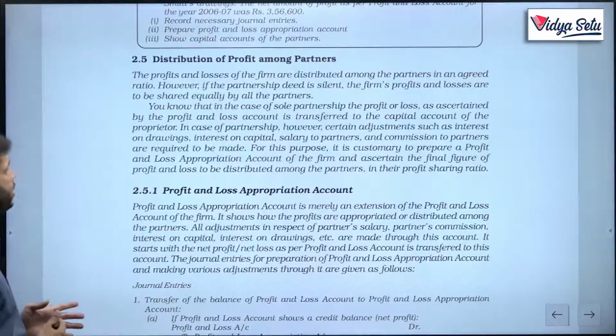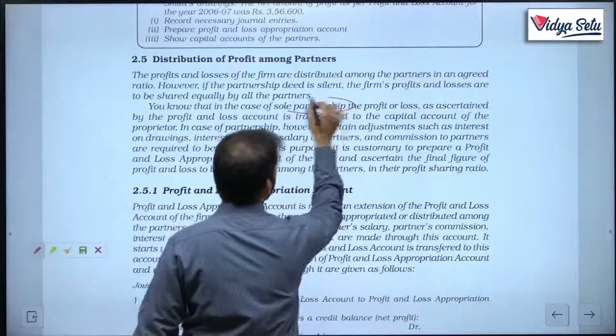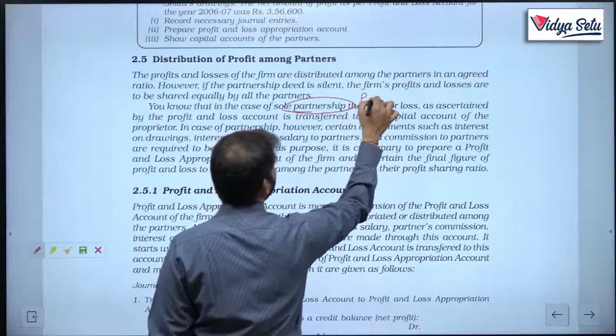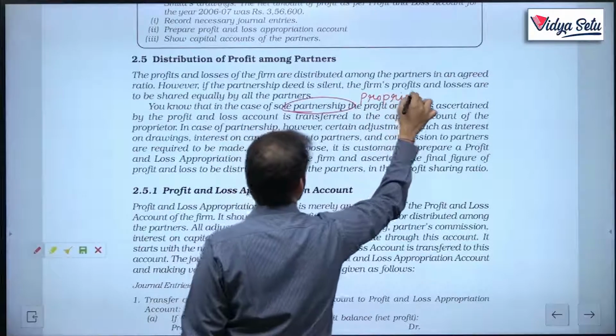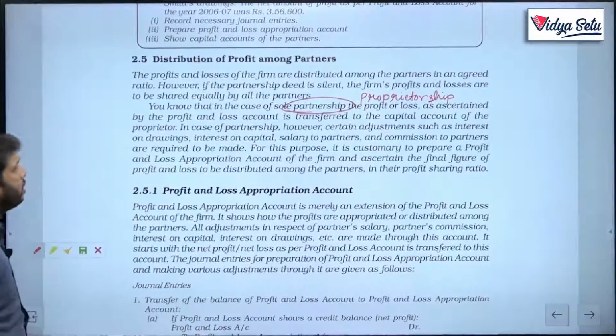We already know that in case of sole proprietorship, the profits and losses ascertained by the P&L account are transferred to the capital account of the proprietor. In case of partnership, however, certain adjustments such as interest on drawings, interest on capital, salary to partners and commission to partners are required to be made. For this purpose, it is customary to prepare P&L appropriation account of the firm and ascertain the final figure.